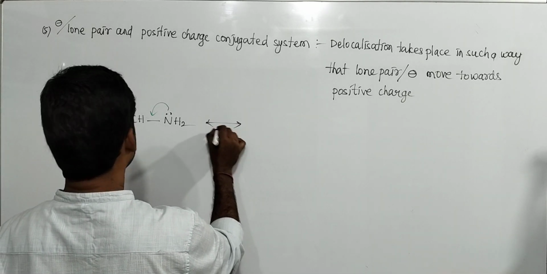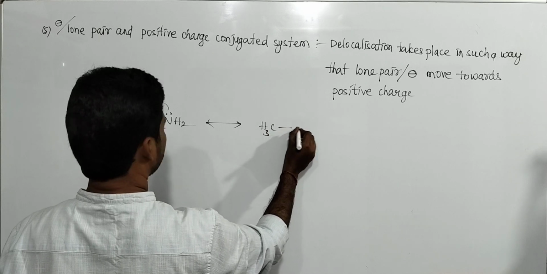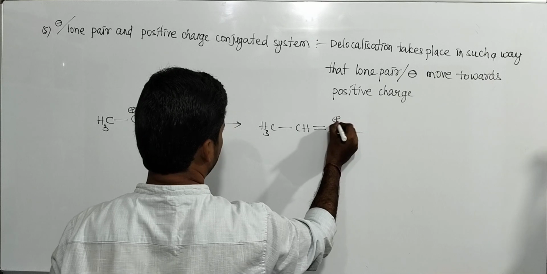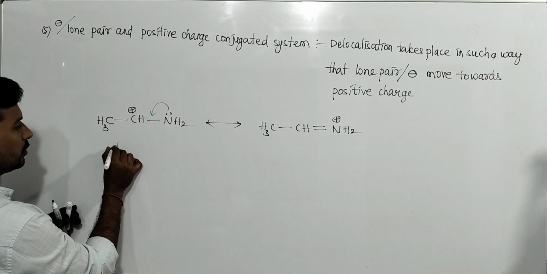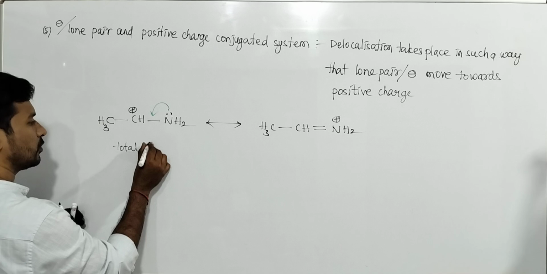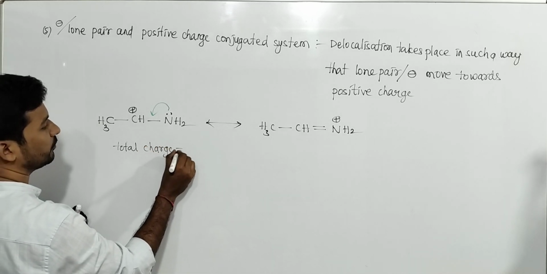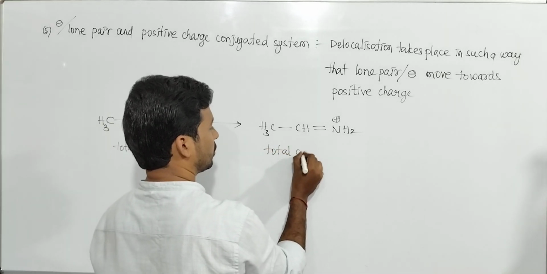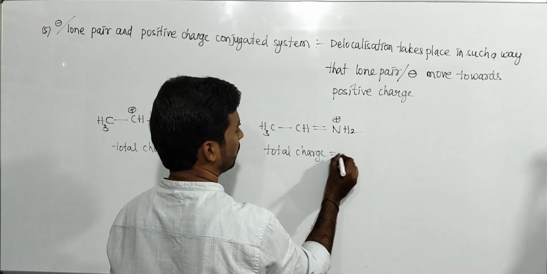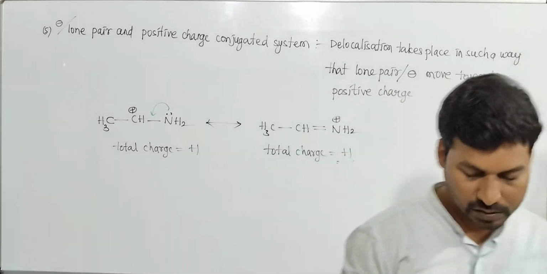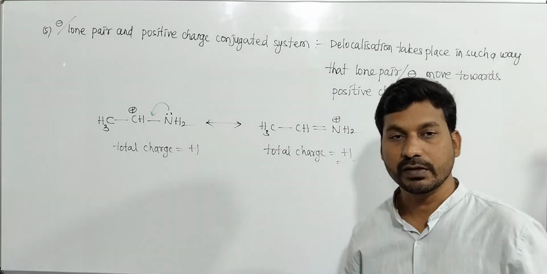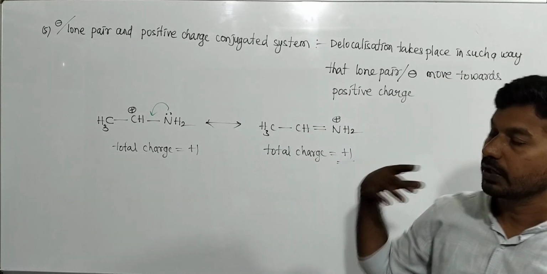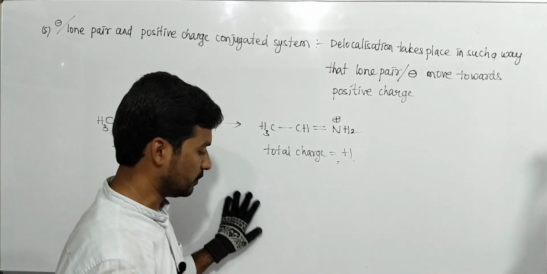Then your CH3 remains the same, this becomes a double bond and your nitrogen becomes positive. Total charge here is +1, only +1. Here the total charge is +1. So are the charges the same or not? Same. So the resonance is correct. This is the positive charge and lone pair conjugative system. Delocalization takes place in this way.